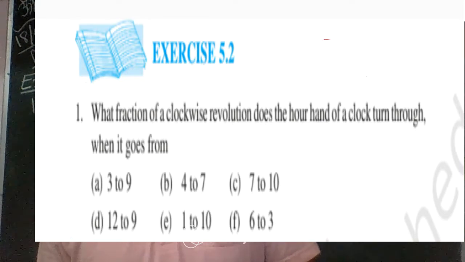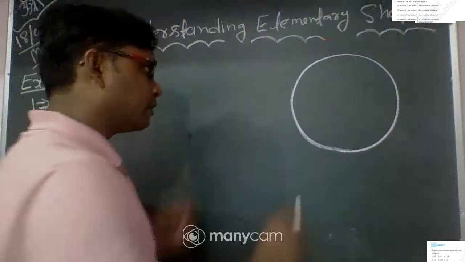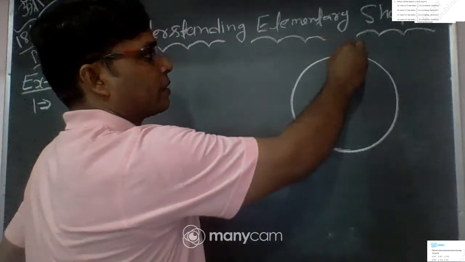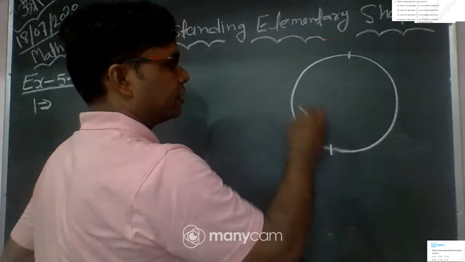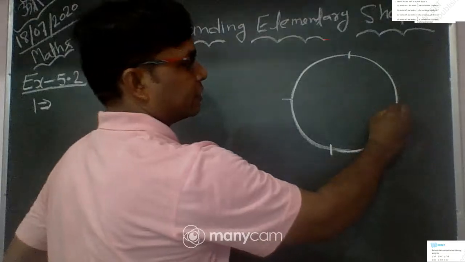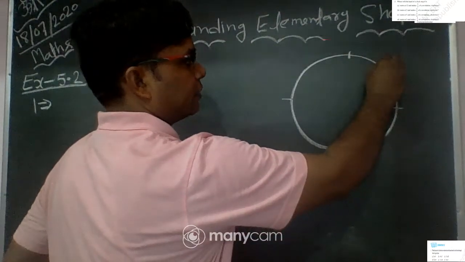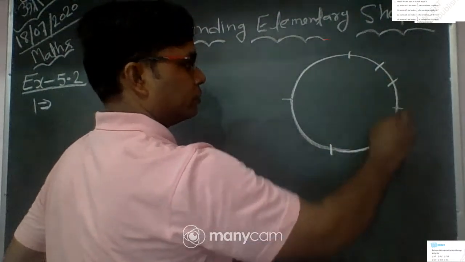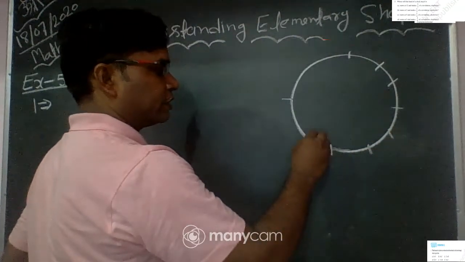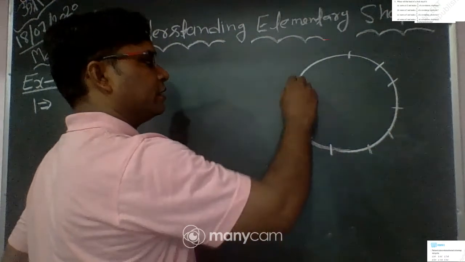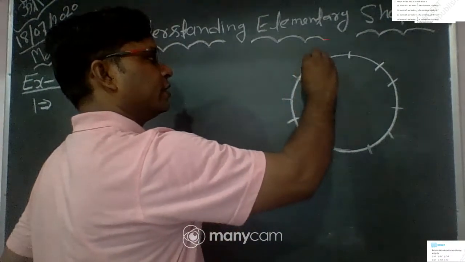Let's see. First we make a clock. Here 12, this is 6, this is 9, this is 3, this is 1, this is 2, this is 4, this is 5, this is 6, this is 7, this is 8, this is 9, this is 10, this is 11.